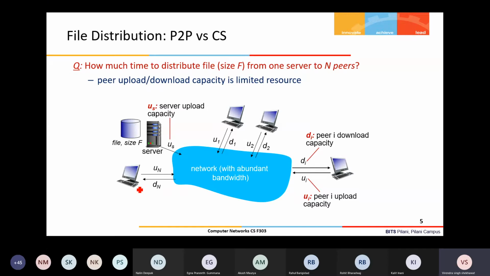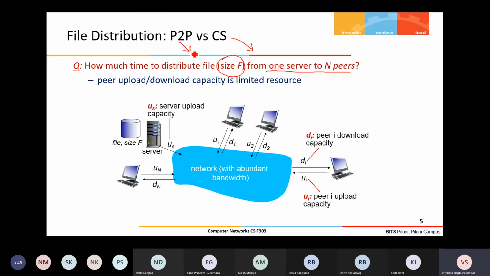In this example, we'll see how much time it takes to distribute a file of some size F from one server to N peers, right? First we'll see this with client server, and then with the peer-to-peer architecture, how these N peers and one server can share the file, or how the file is distributed among these N plus 1, meaning N peers and one server. So in total N plus 1 are there.